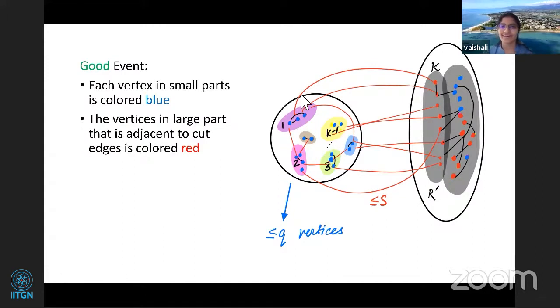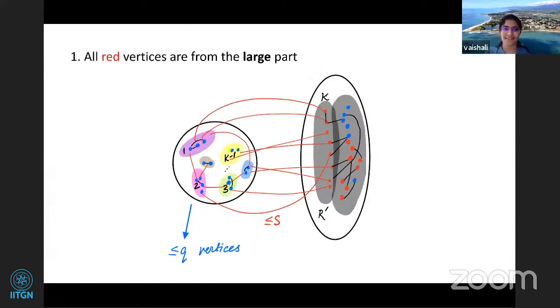Okay. So now let me proceed. Now that we have the coloring, let's see what properties are satisfied. So all the red vertices are from the large part. This is clear, right? This is trivial. Just by the coloring, if our good event happens, then all these small vertices are colored blue. So the red ones are only from the large parts.